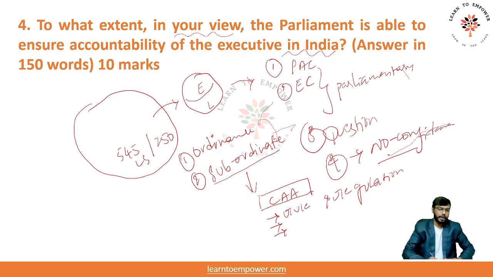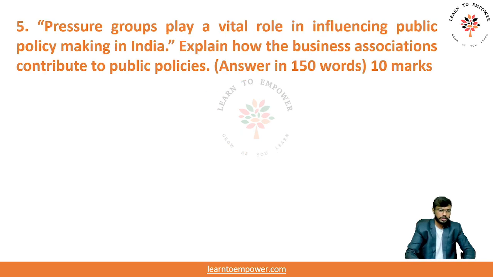So it is not made by the Parliament. It is by the rules and regulations of the subordinate members, right? These are called subordinate rules. But ultimately these rules are to be passed by the Parliament. But you can understand there won't be any deliberation or discussion on these rules. It is just simple. It is passed by a simple majority, right? So it's a namesake passing. So this is something where the Parliament is not able to get the executives in its hold. Now these are the points that can be cited in this answer. So let's move on to the next answer.